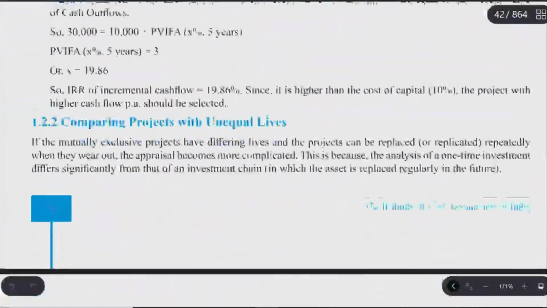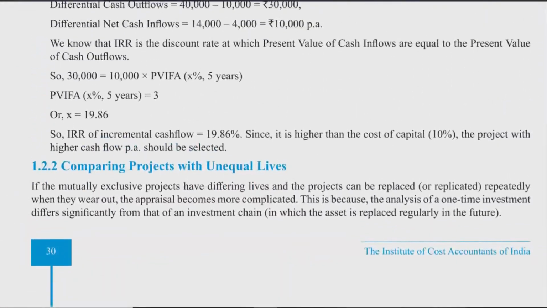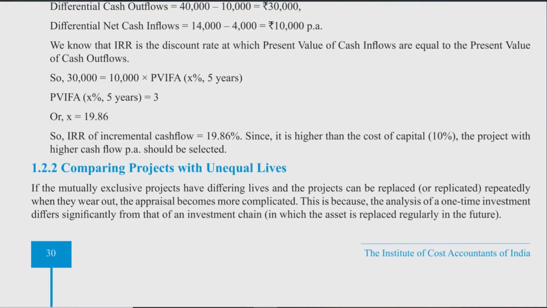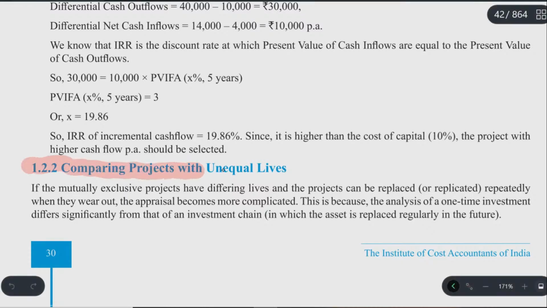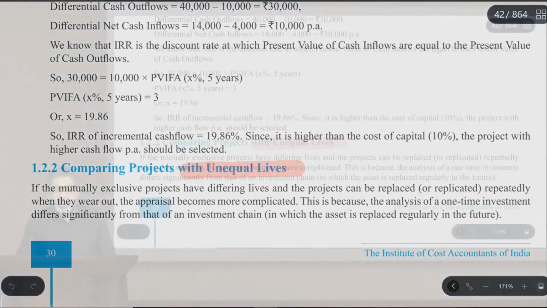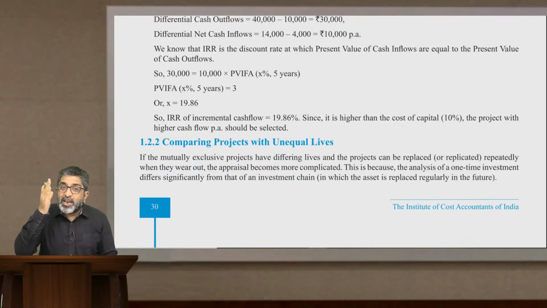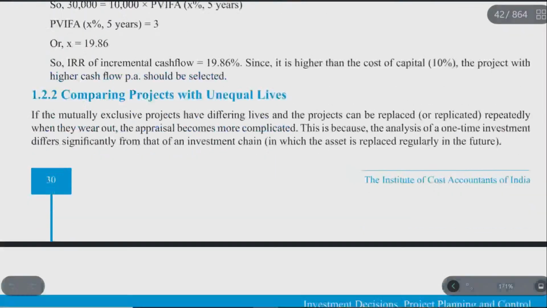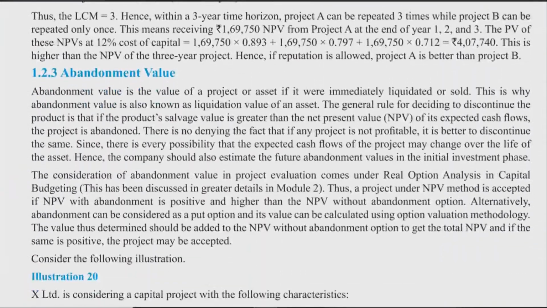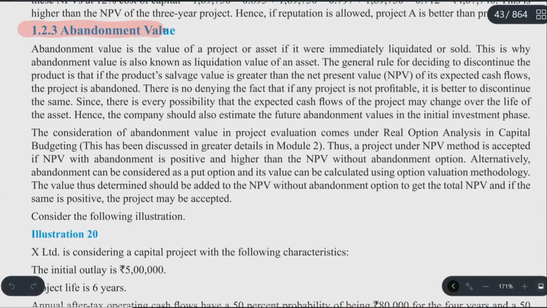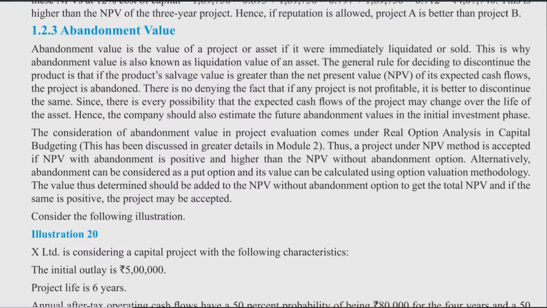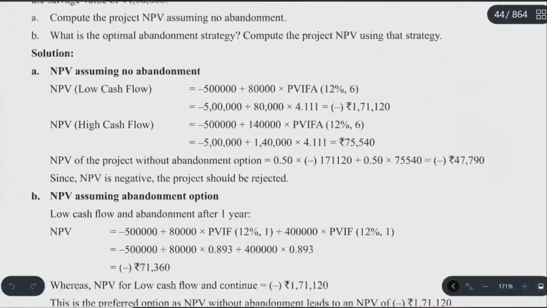So this is all about conflict between NPV and IRR, and then we have this part, comparing projects with unequal lives. Now here comes the concept of annualization. So annualization is again a beautiful concept, a very important concept. Wherever you are dealing with projects with unequal lives, you will have to incorporate the concept of annualization. Moving forward, we have abandonment value. This is basically concerned with the real options in capital budgeting.